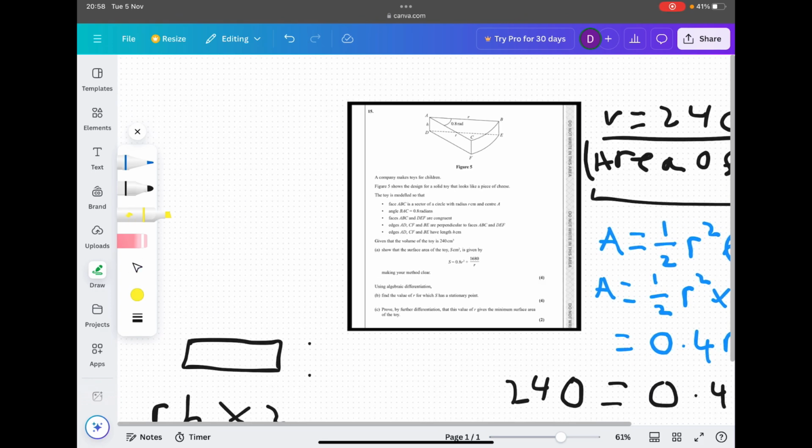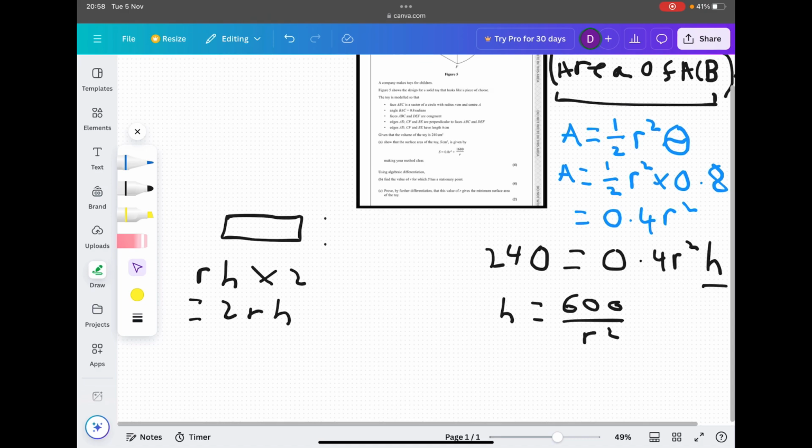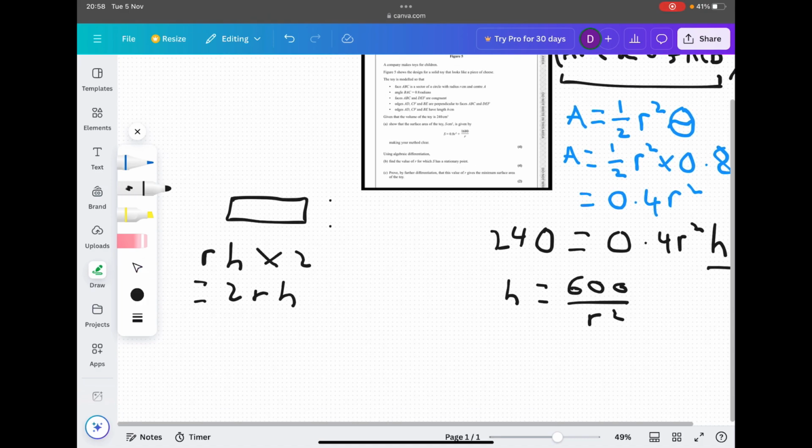Okay, so moving on to the next part. What we have here is our curved segment DEF, and we also have ABC to worry about. So how would we find the area of those 2 segments? Luckily enough, we've already worked that one out.